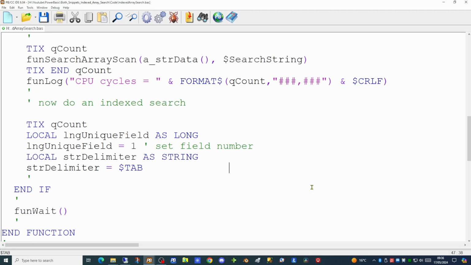The idea behind an indexed array is that we have a large number of records within this file. They're currently sorted alphabetically, so all the email addresses starting with A will appear at the beginning. So for any email address starting with the letter A, its start index will be row number 1. Its end index will be the last record which begins with A in the email address. The next letter would be B, and it will start from one more than that and go up to the last one of B. So we will have a start and an end index for each letter, A to Z.